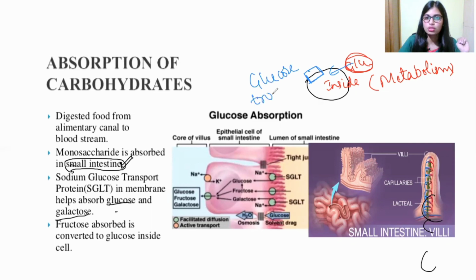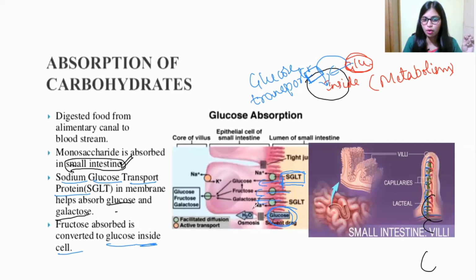With the help of glucose transporters only, this glucose can easily enter inside the cell. That glucose transporter's name is sodium glucose transport protein. You can see over here SGLT, that is sodium glucose transport protein, which helps to absorb glucose and also galactose. Fructose is absorbed and is converted into glucose inside the cell. You can see over here, this is the glucose transporter, right? So here, glucose entry takes place. Glucose, fructose, galactose, everything is entering inside the cell.